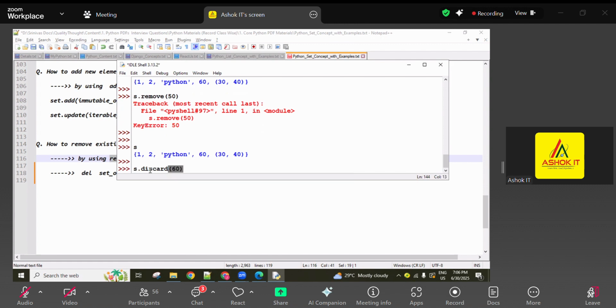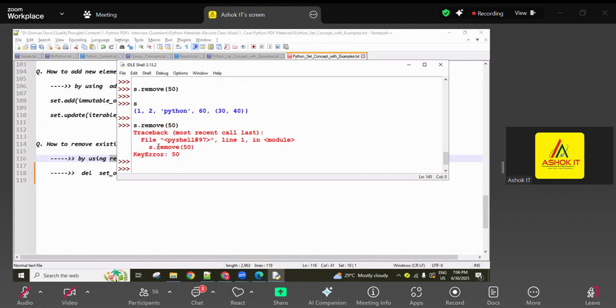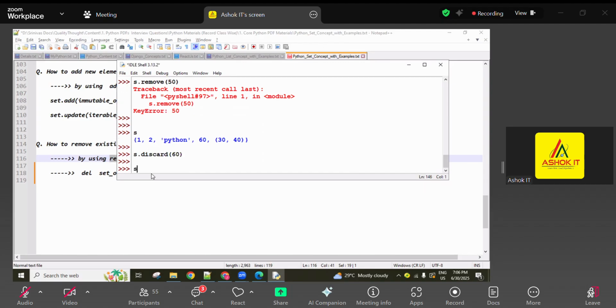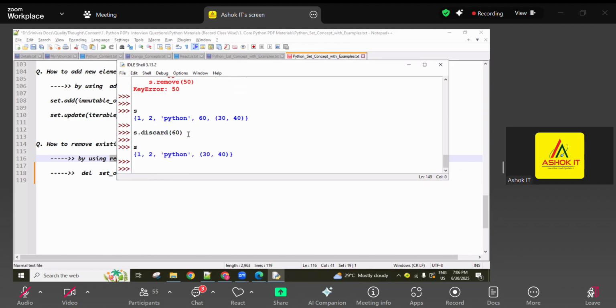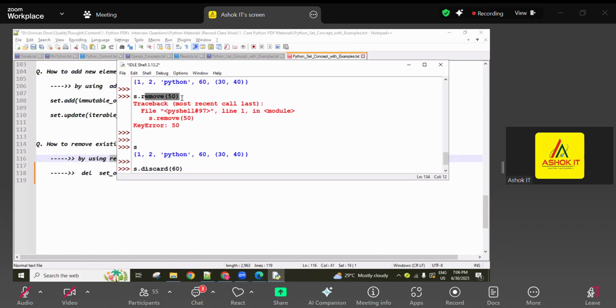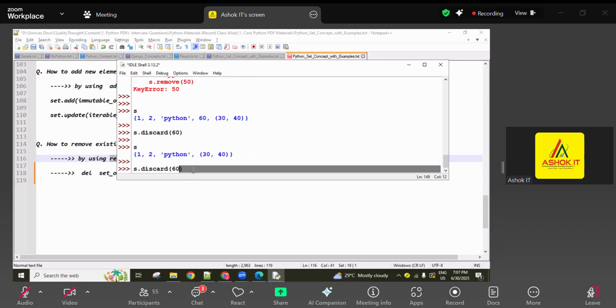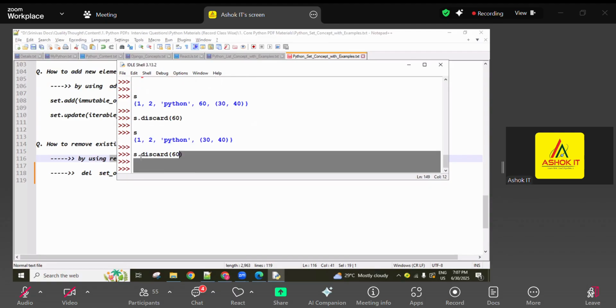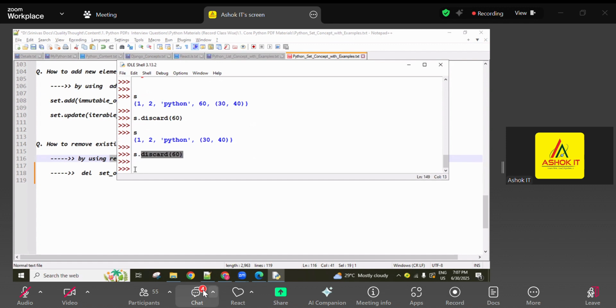And now this is the set.discard method. I'm giving 60. If 60 is available, it deletes, the same as the remove method. Discard also deletes if available. Okay? So now 60 is not there. Next, I'm trying to delete this 60 again. Here the remove method returns a KeyError if the given input is not available. Now the discard method does not throw any error; it stays silent. No exceptions are returned by the discard method.